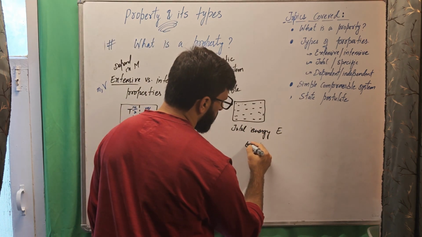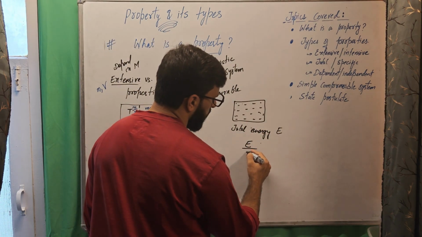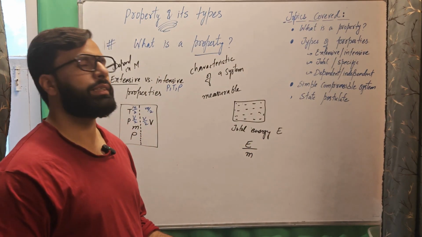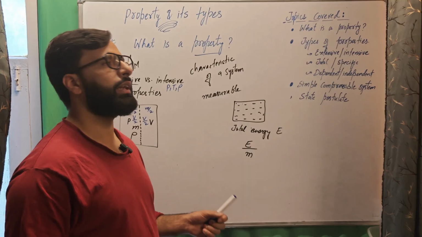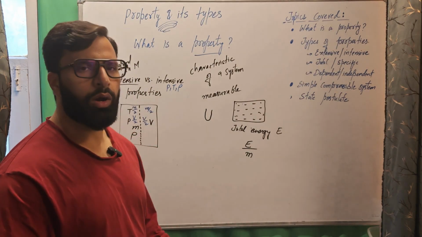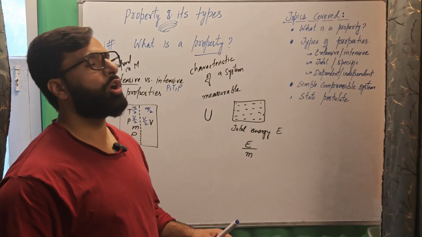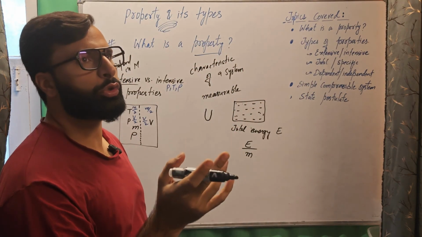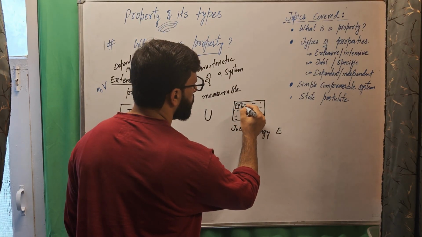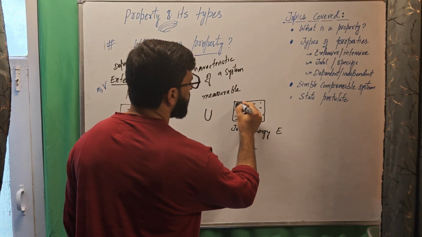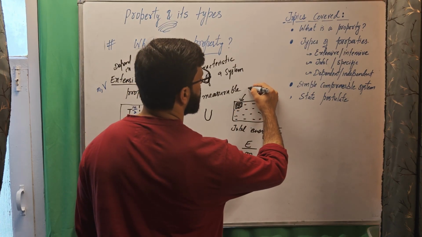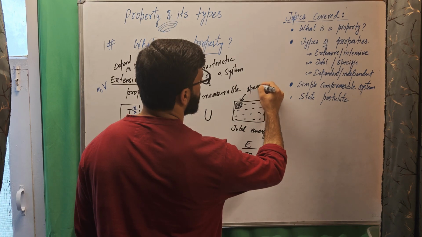Now, if we find the total energy of only unit mass, suppose this room has some air and it has some total internal energy, that will be the total internal energy capital U. Now, if we only find the internal energy of unit volume, if we take 1 meter cube volume of this room only, the internal energy of this unit volume is called a specific property.